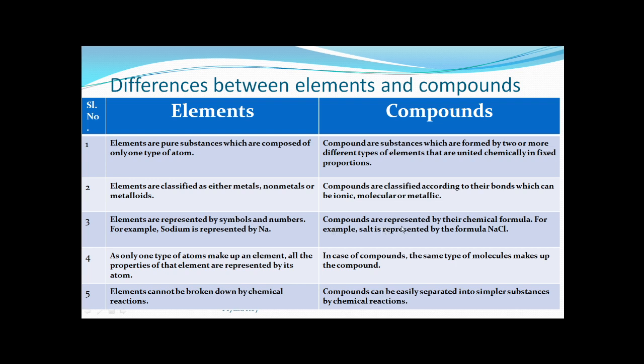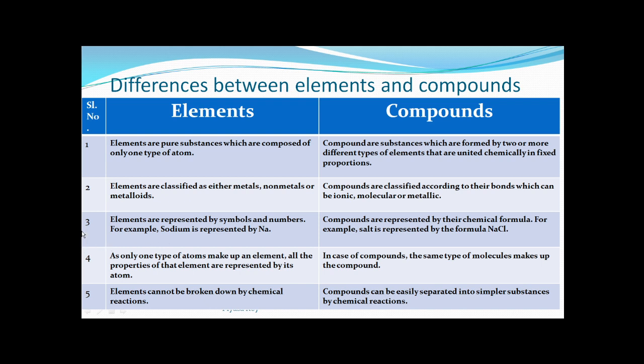Next, compounds are represented by their chemical formula. For representing any compound, we have to use the chemical formula, which contains the symbols of its constituent elements. Like for common salt, it's sodium chloride. So sodium and chlorine both are there. So we have to use the symbol of sodium as well as chlorine. This is called the chemical formula. So NaCl will be the formula for common salt. In the same manner, for water we can say H2O, that is the chemical formula for water.